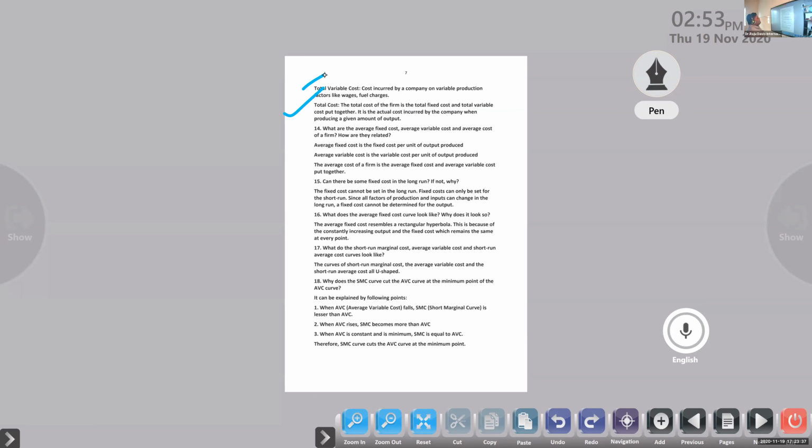14.1. What are the average fixed cost, average variable cost, and average cost of a firm? How are they related? Here it is. Average fixed cost is the fixed cost per unit of output produced. Average variable cost is the variable cost per unit of output produced. Average cost to the firm is the average fixed cost and average variable cost put together. Clear or not? So AC is equal to AFC plus AVC, right? Yes or no? Yes, sir. Things are clear, right?